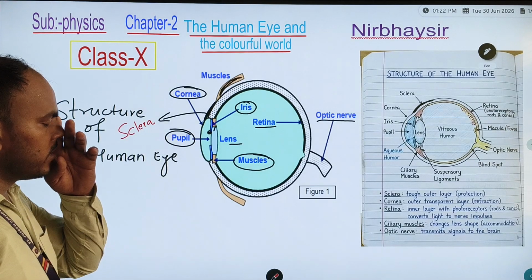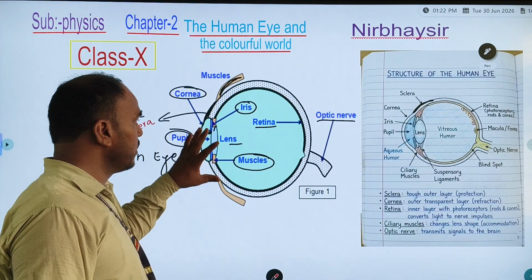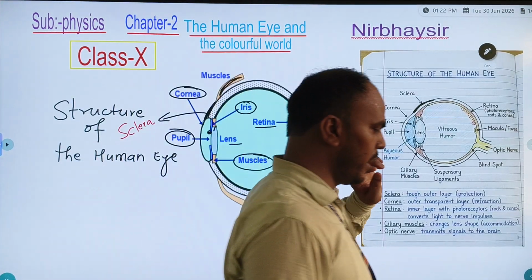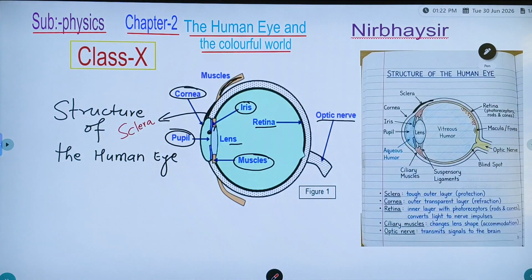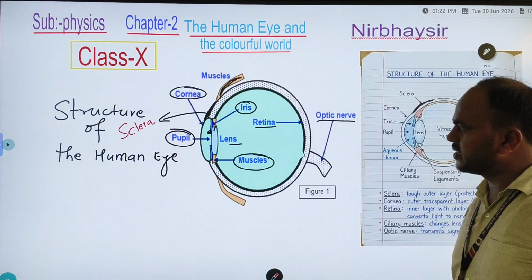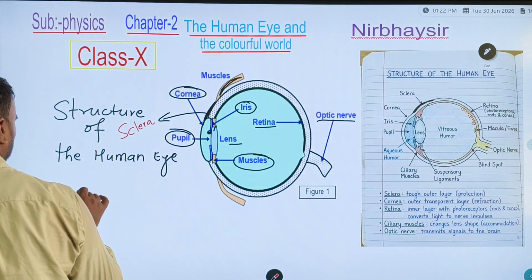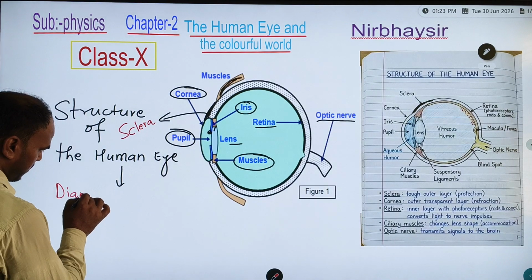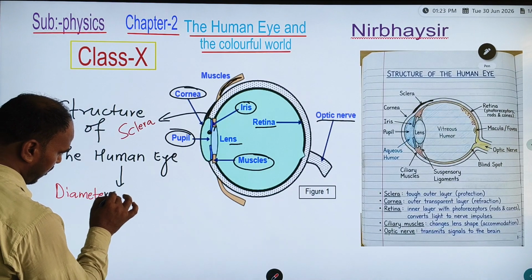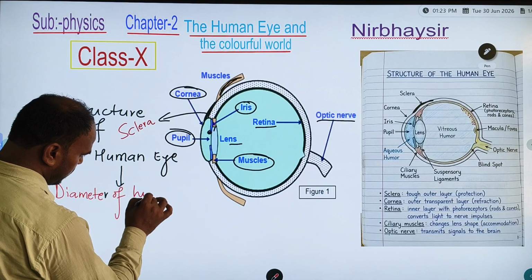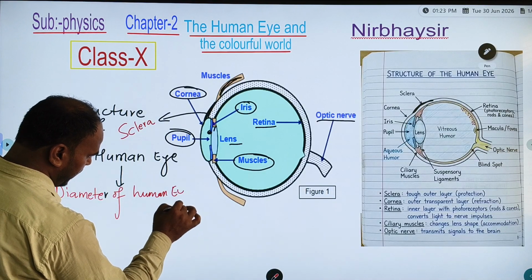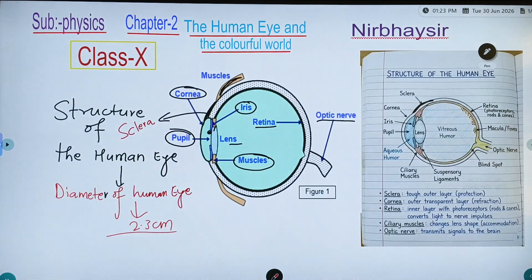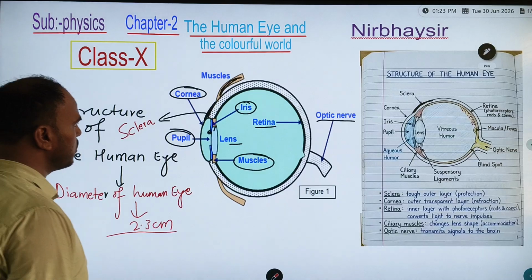Now, what is our eye diameter? The diameter of the human eye is 2.3 centimeter. Yes or not?